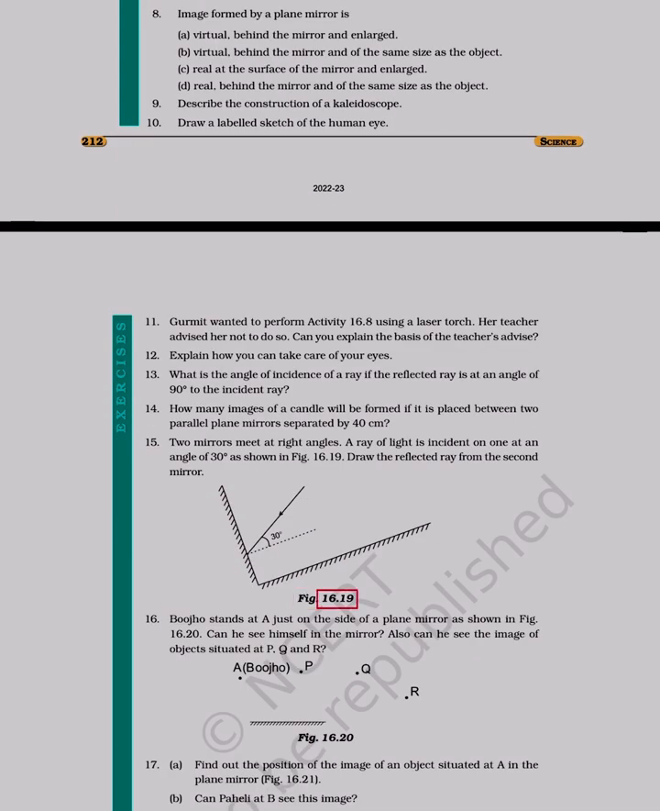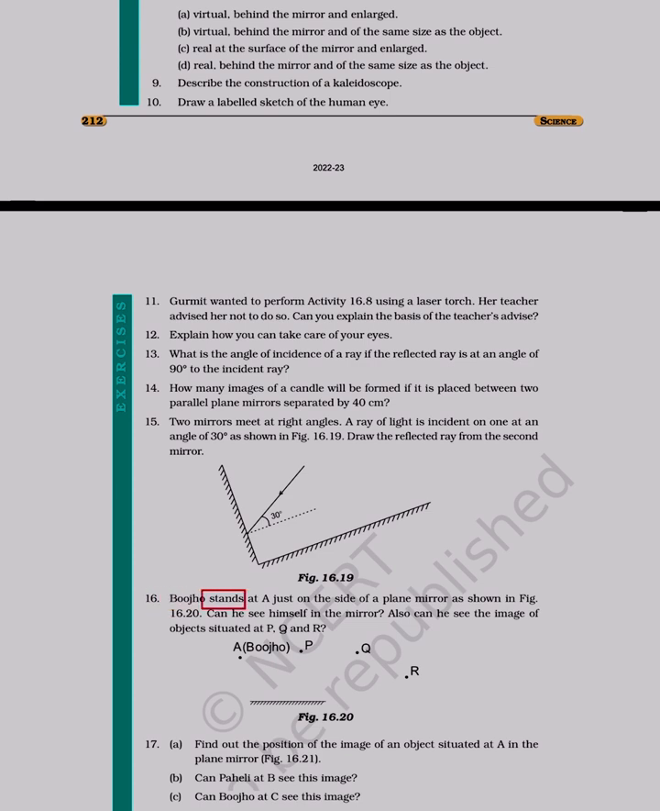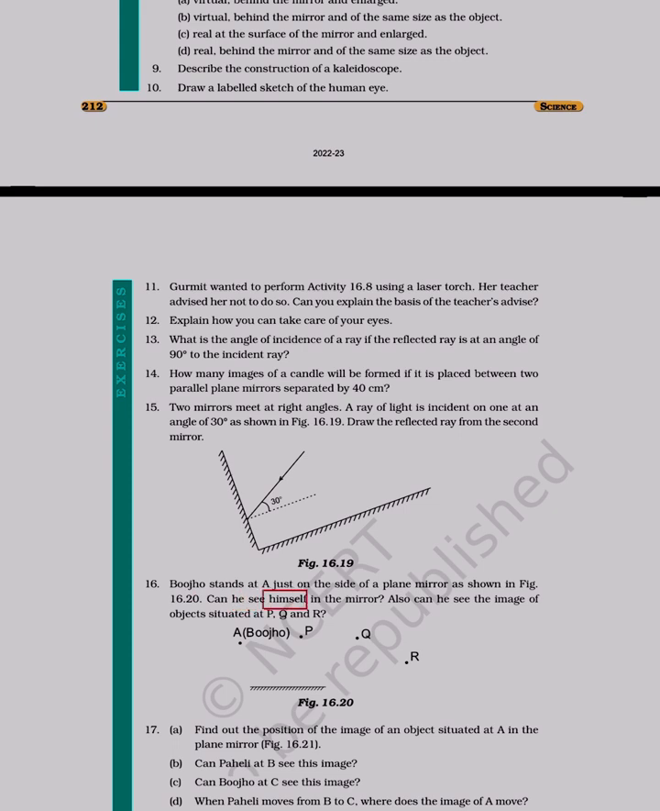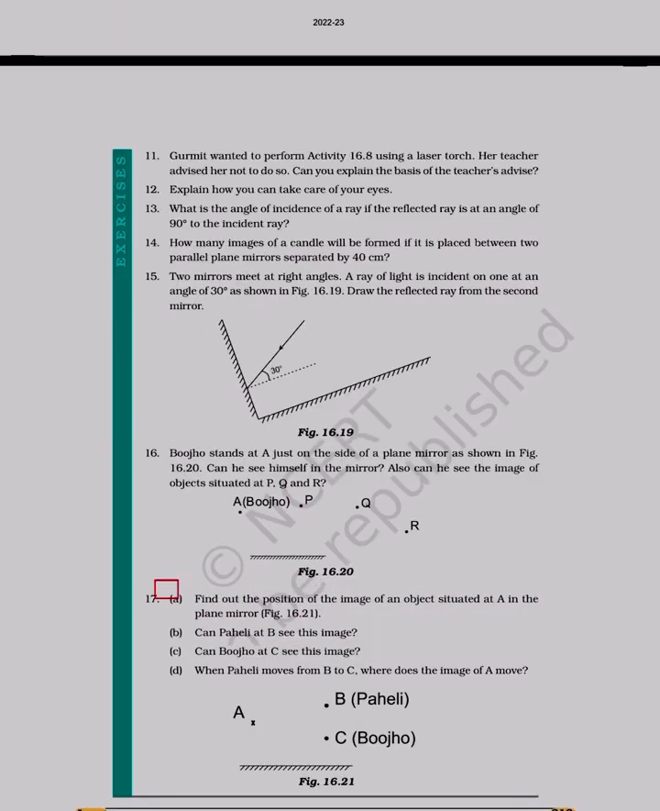Figure 16.19. 16. Bujho stands at A just on the side of a plane mirror as shown in figure 16.20. Can he see himself in the mirror? Also, can he see the image of objects situated at P, Q and R? Figure 16.20. 17. Find out the position of the image of an object situated at A in the plane mirror.